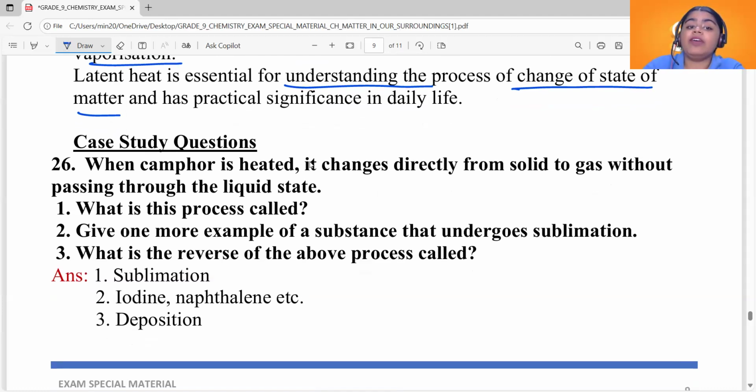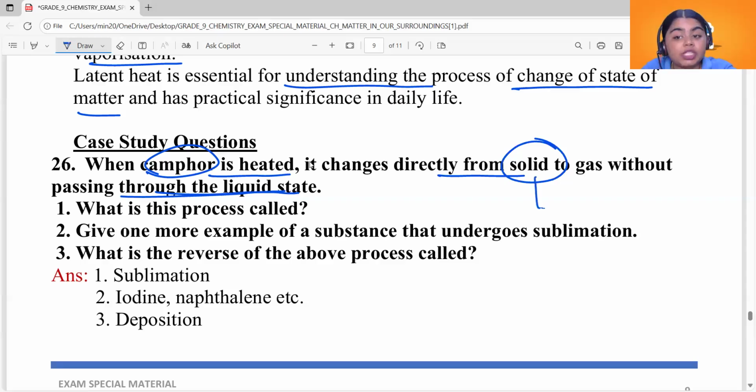See the first one. When camphor is heated, it changes directly from solid to gas, from its solid state to gaseous state, without passing through the liquid state. That's the case. What is this process called? Now it is easy, right? The process of conversion of solid without changing into liquid to gas is called sublimation. So the answer for the first question will be sublimation.